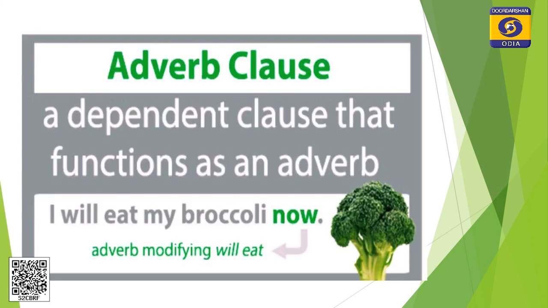Again we will repeat. Adverb clause is a dependent clause that functions as an adverb. This is an example. I will eat my broccoli now. Here the green color word now modifies the verb eat. So this is adverb.